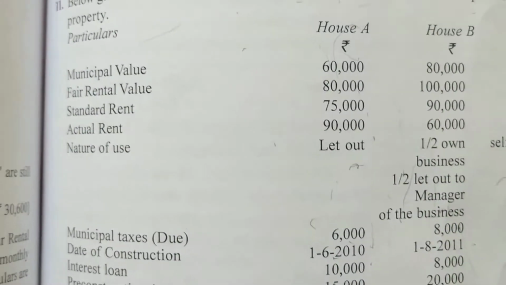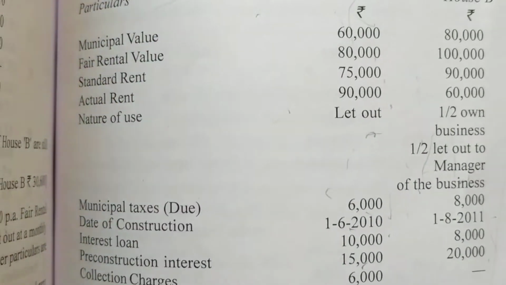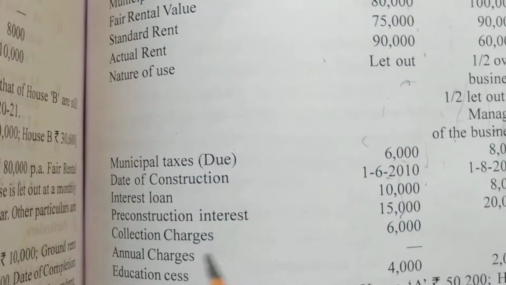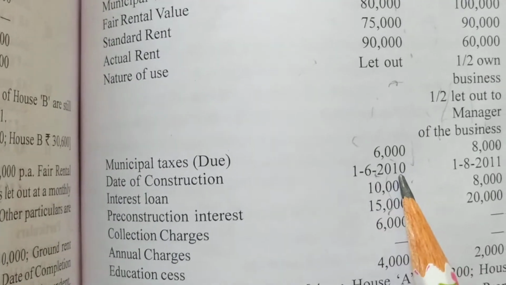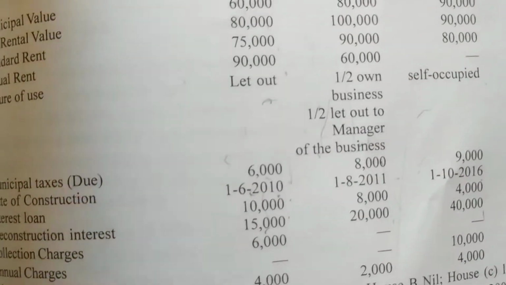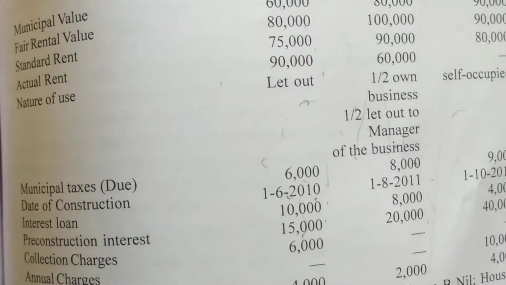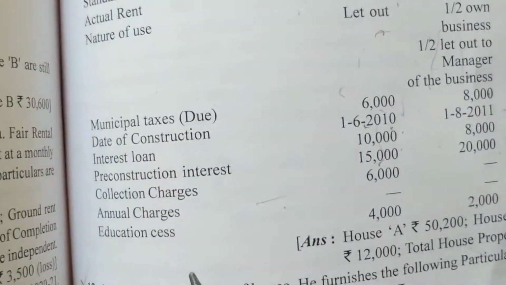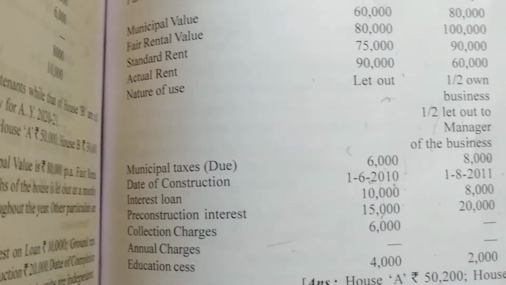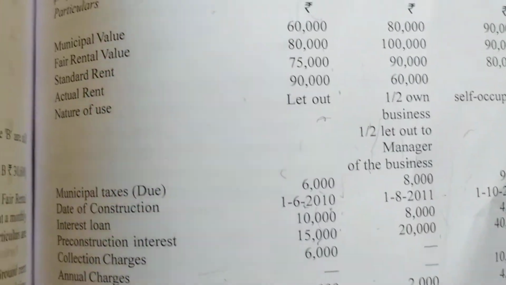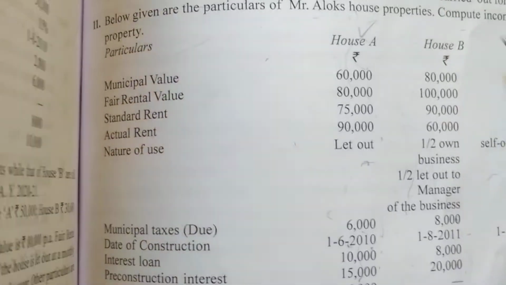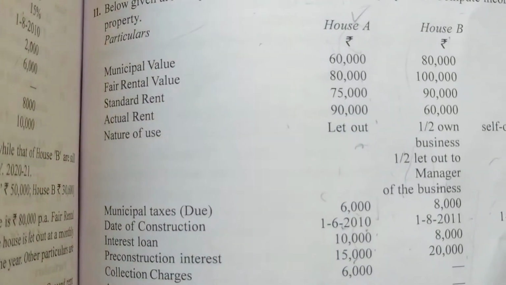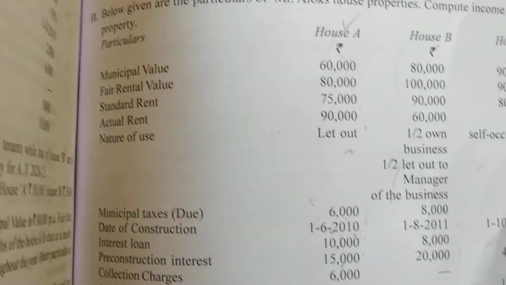So in house A and house B we will not do any calculation, we can directly say it is nil. Only house A and house C calculation we have to do. In house A calculation we cannot take pre-construction interest because this is 2010, and in house 3 we can take it because the date of construction is 1/10/2016. Collection charges will not be taken, annual charges should not be taken, education cess we can take because this is also a tax which is paid to the government. So in this problem we have to do the calculation only for house A and house C. For house B we say it is used for business purpose, so all the income from house property will be nil. Let us start doing the problem.